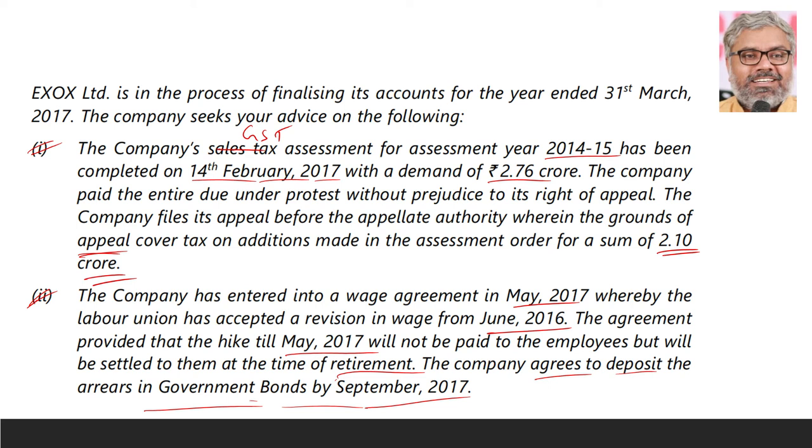Is it a present obligation or not? Yes, it is. And for that, should we provide or not? Yes, we should. Why? Because already the agreement has been entered into, the obligation is there. So it is an obligating event for sure. Entering into an agreement with these laborers or labor union is an obligating event. So that obligating event creates an obligation definitely, and that obligation requires a provision.